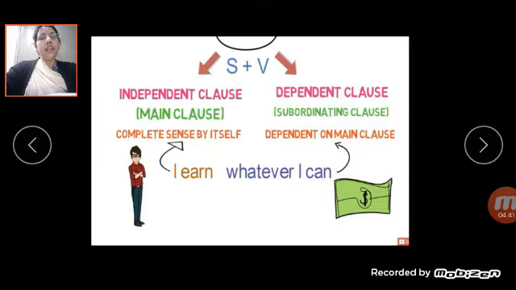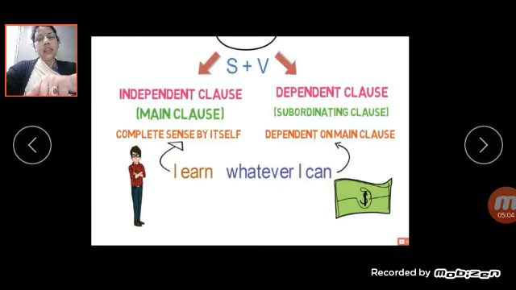That is the sign of simple sentence, because subject you have found and verb is also there. Now what is giving the complete sense? This whole clause, I am happy, is giving you sense. So that is the simple sentence.